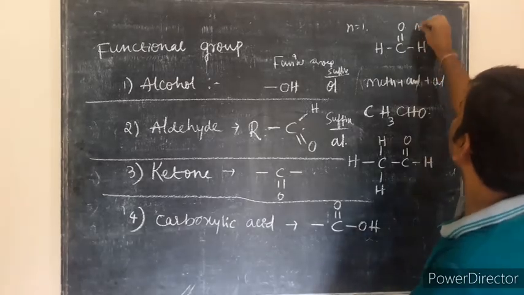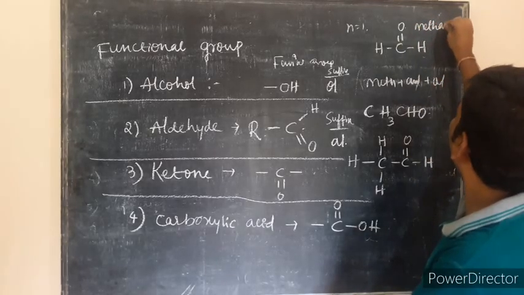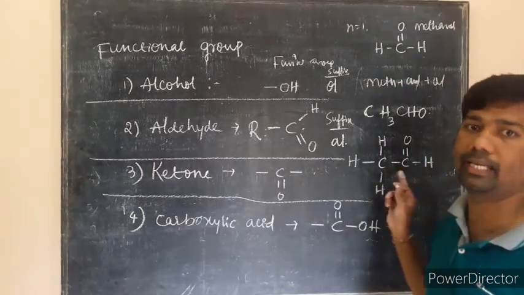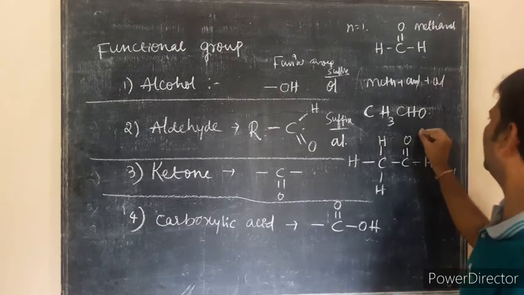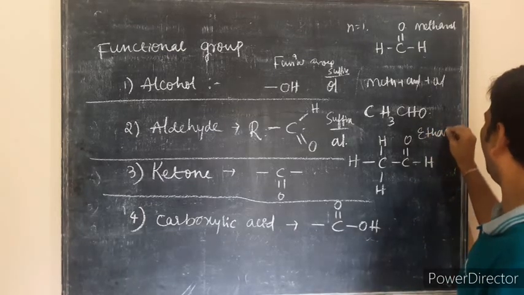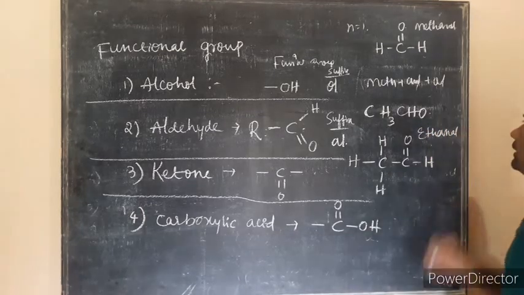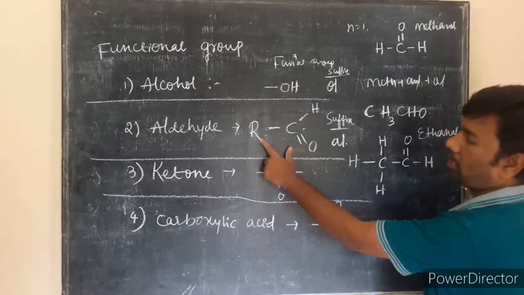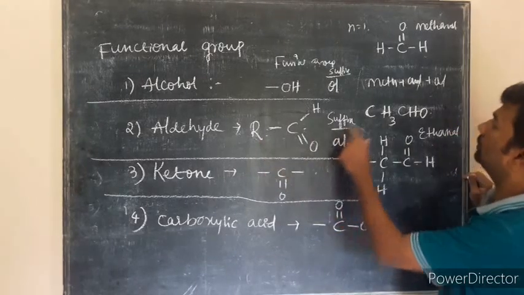So this is methanal. Methanal, ethanal, propanal, butanal. Once again, R is any alkyl group.